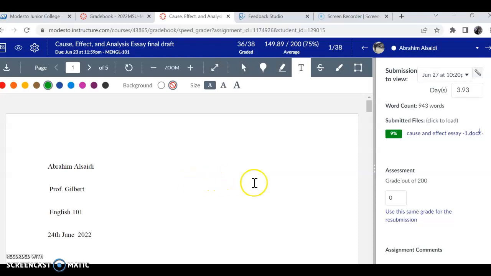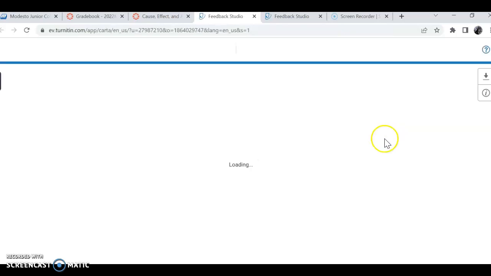Hey, Abraham. You need to check your originality report. You still have some plagiarism, and you can see it yourself. So you click this tile where it says 9%, and you look to see what's flagged.